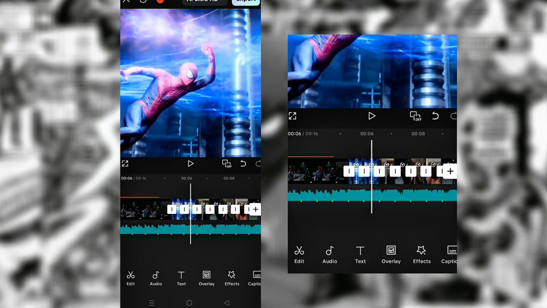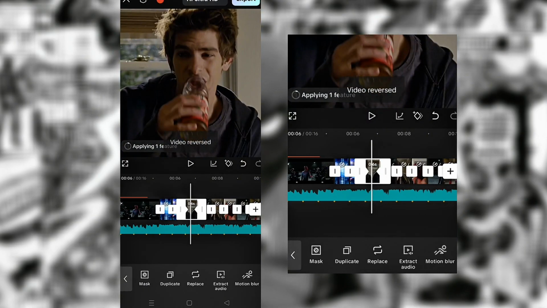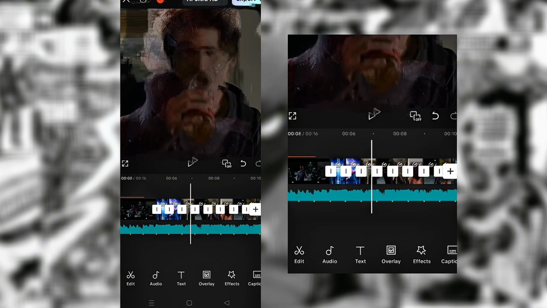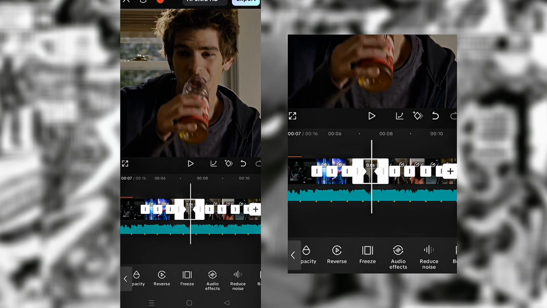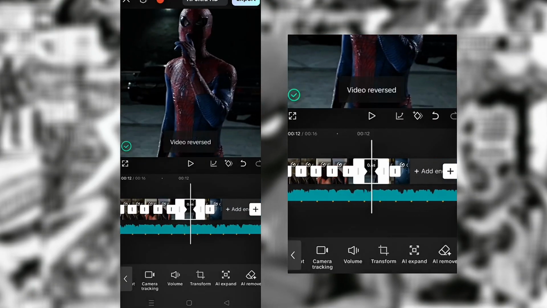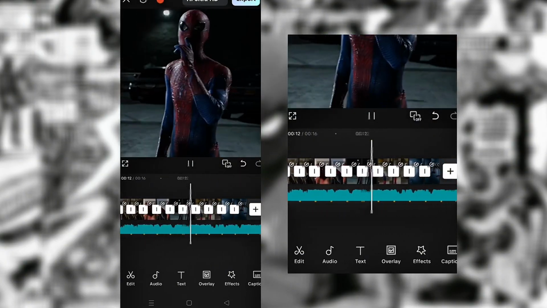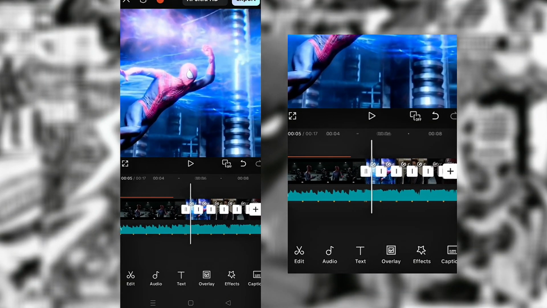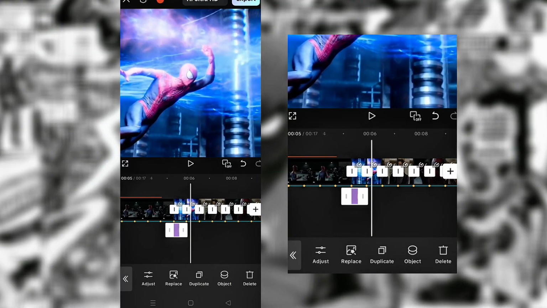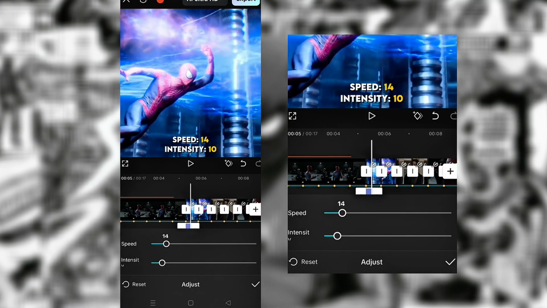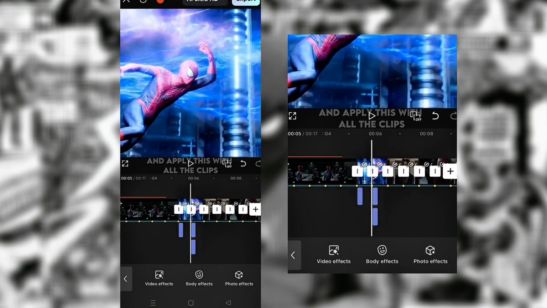Duplicate the video and reverse the clip that you duplicate. Effects, shake. Speed 14, intensity 10. And apply this with all the clips.